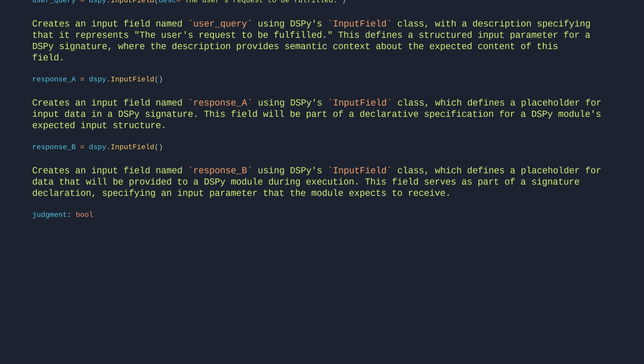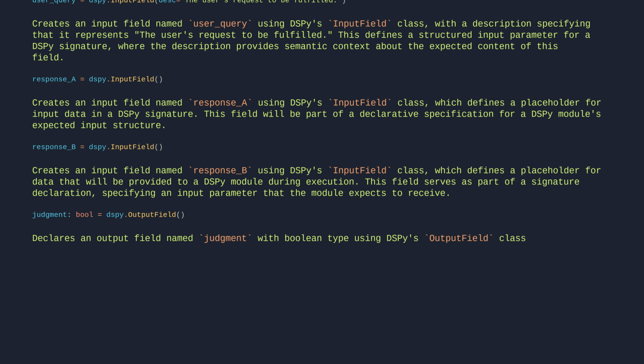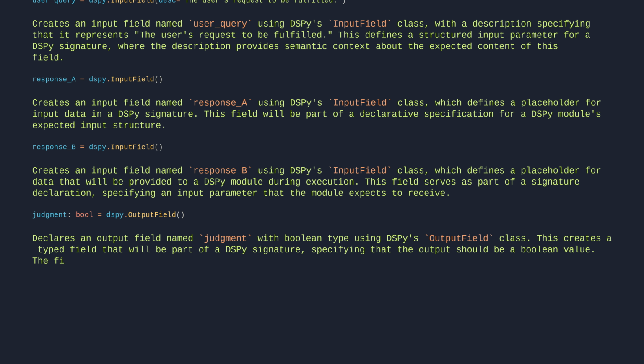judgment: bool equals dspy.OutputField. Declares an output field named judgment with Boolean type using DSPy's output field class. This creates a typed field that will be part of a DSPy signature, specifying that the output should be a Boolean value. The field is initialized but not assigned a value in this line.